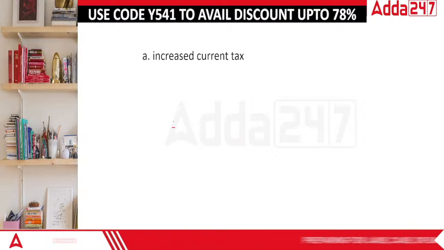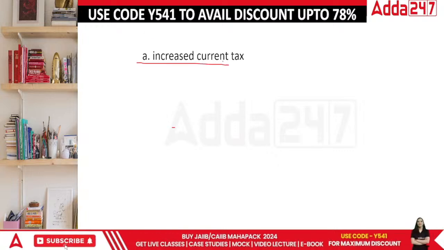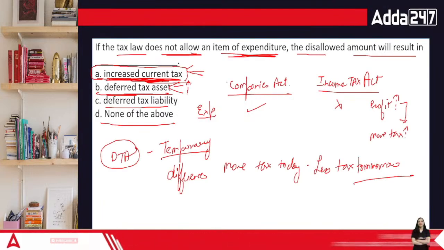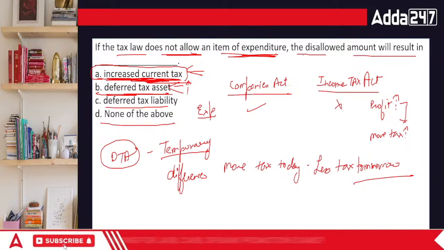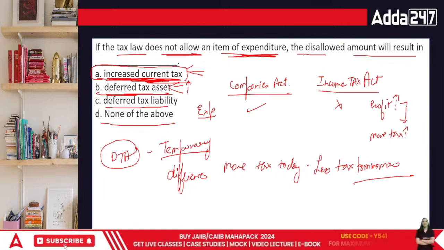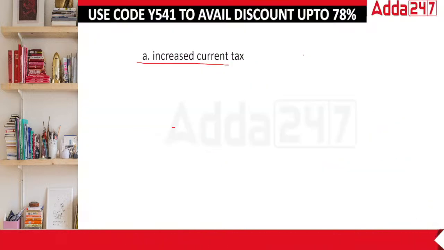Okay, the answer is increased current tax. If the question would have said the word temporary, this year or the future years, then it would have been a deferred tax asset. Since in this case they are just saying that this is not allowed, that's an increase in current tax.